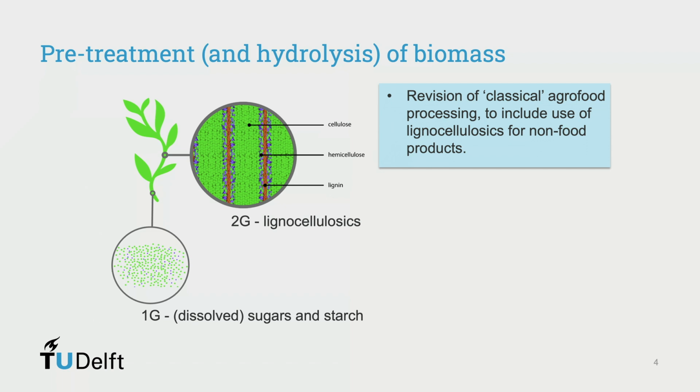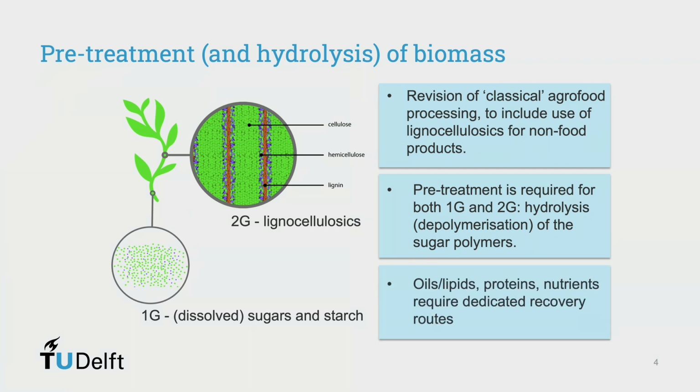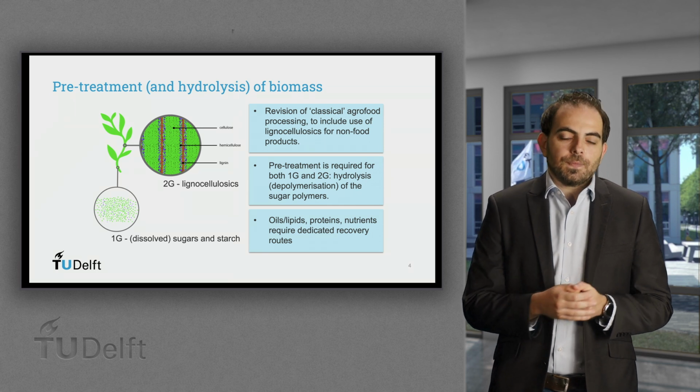This can add potentially more value, but also require more investment. Pretreatment is needed for both types of biomass, but is more complex for second-generation feedstocks. Also, other products can be recovered, such as oils and lipids, proteins and nutrients. Each of these require dedicated technologies and will not be treated here.